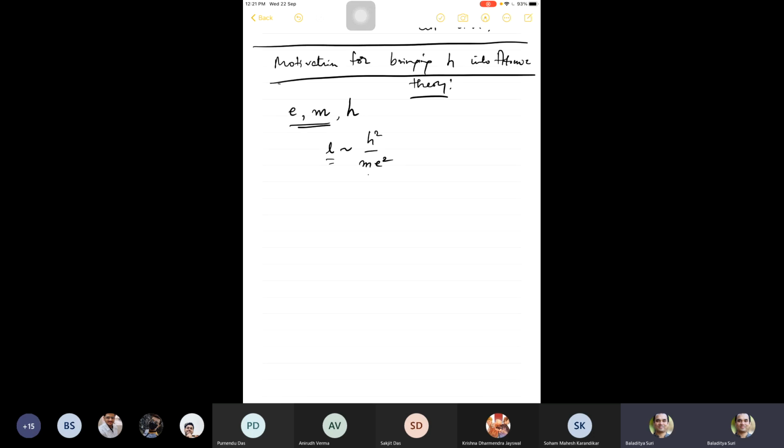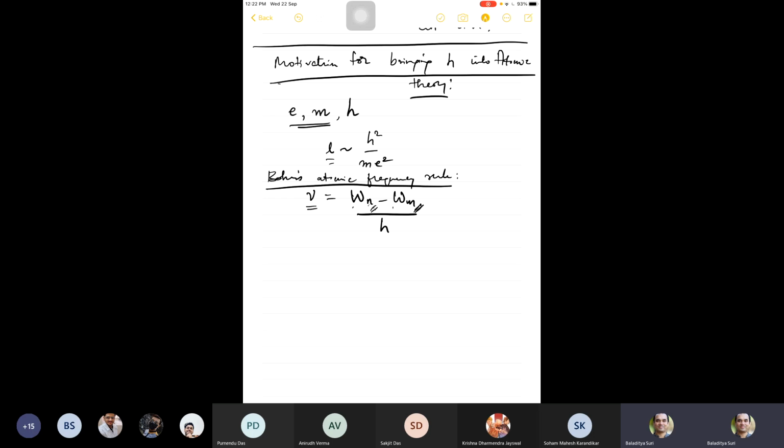And from then on, it did not take too much time for him to say that Bohr's atomic frequency rule then immediately became: an atom emits a frequency nu when it goes from one level denoted by energy index n to another energy denoted by index m.